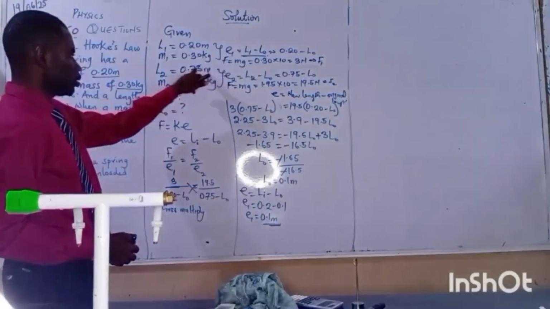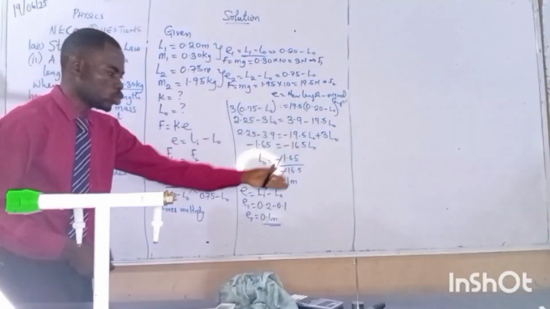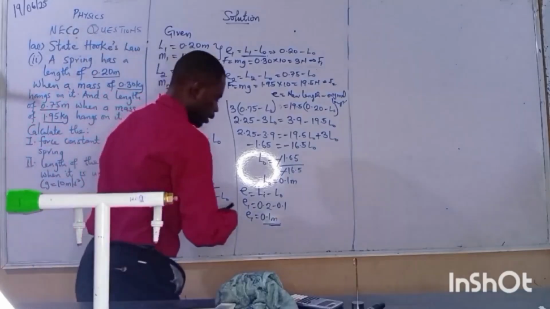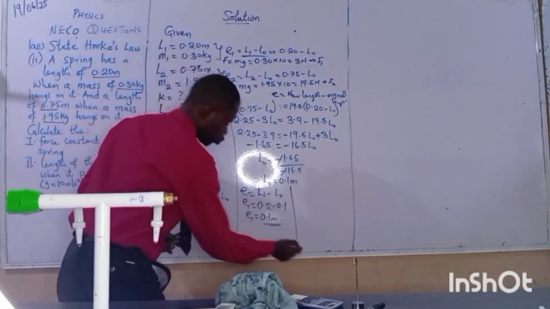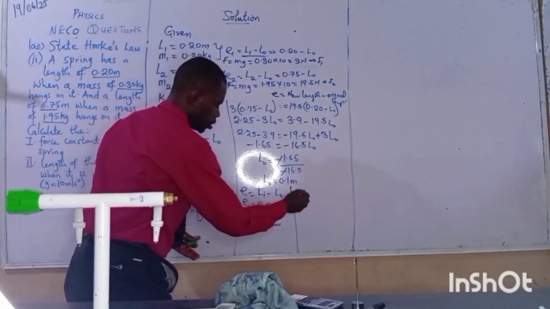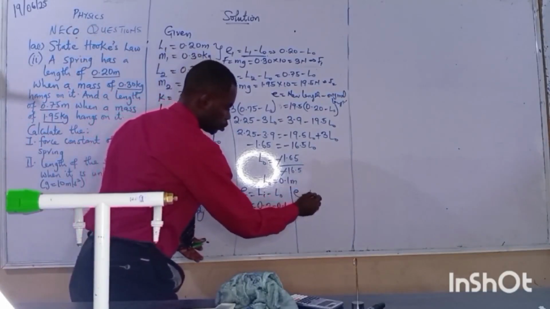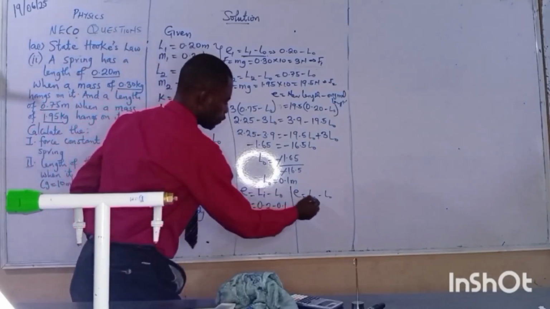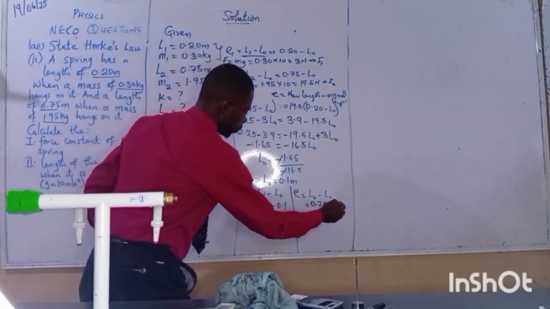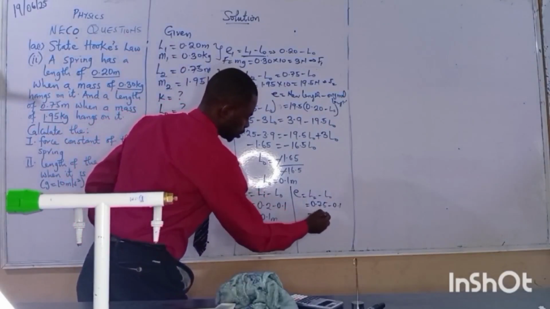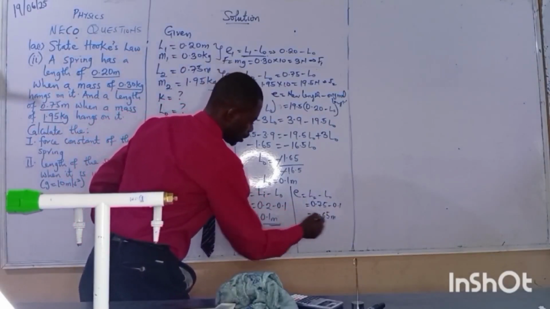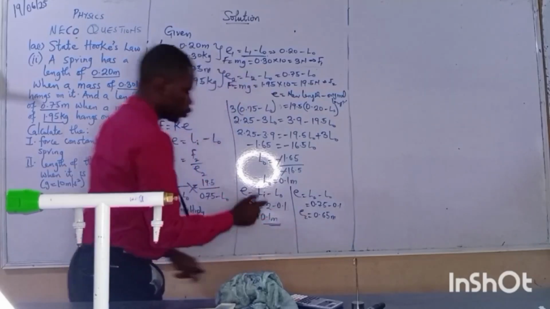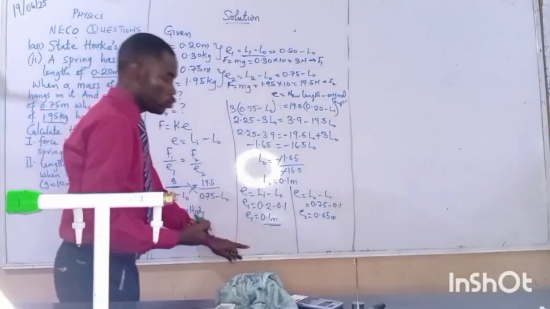If I use that of E2, I'll get its own value of E2. But remember, what I'm after is my K. If you want to work on E2, your own will be E equals L2 minus L0, which will become 0.75 minus the same 0.1. You'll have 0.65 as your own value of E2. So remember, if you are using E2, we work with F2. If you are using E1, you work with F1.